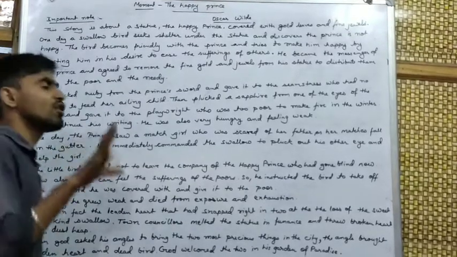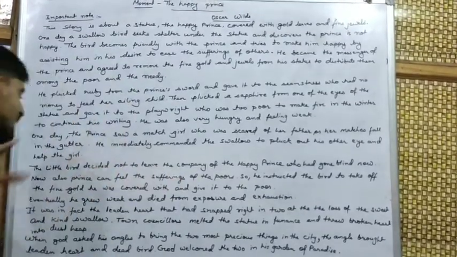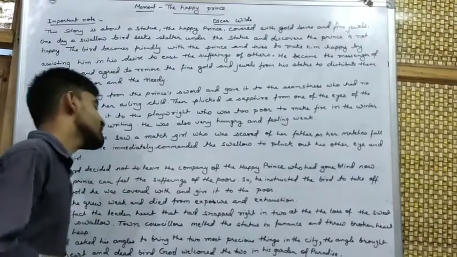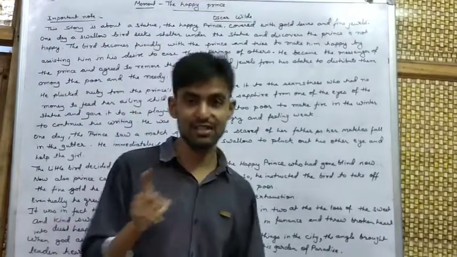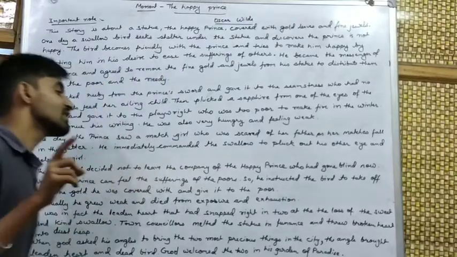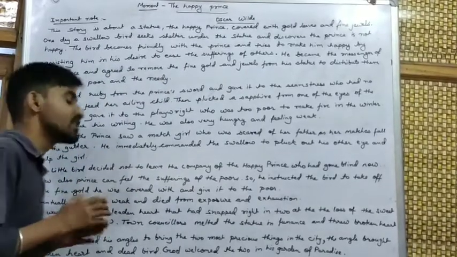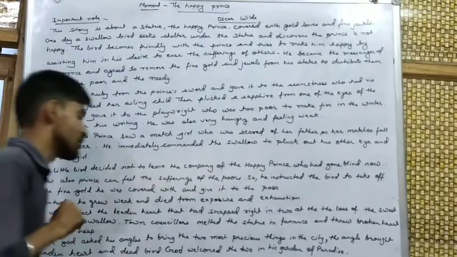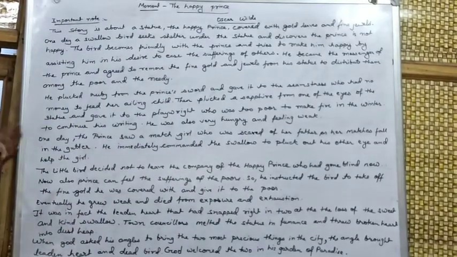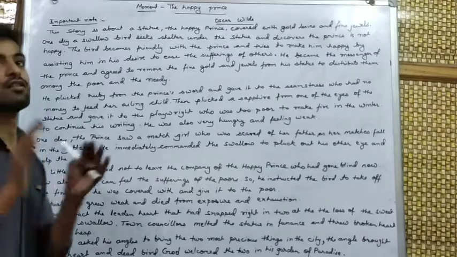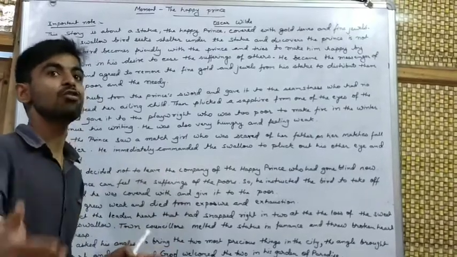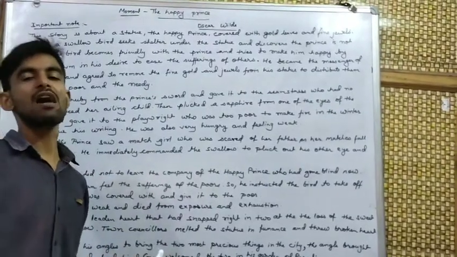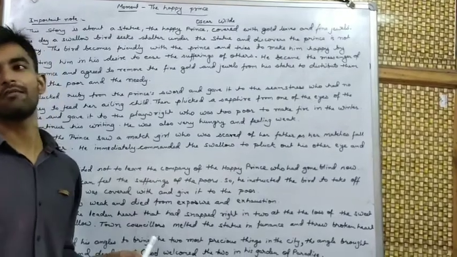And after seeing all this, God asked his angels to bring the two most precious things in the city, and the angel brought the leaden heart and the dead bird. Both were welcomed in heaven, and God allowed them to live in heaven, and after that they lived happily in heaven.